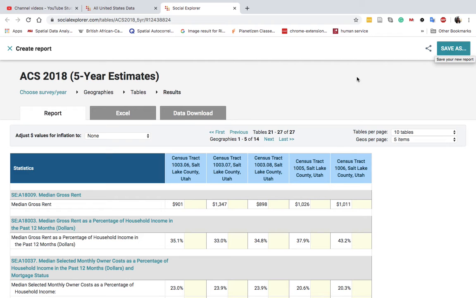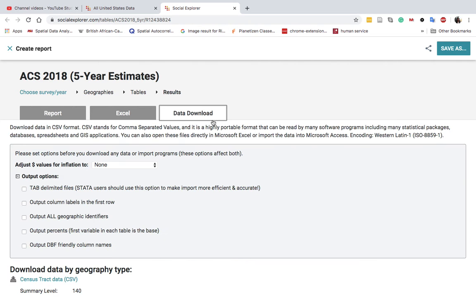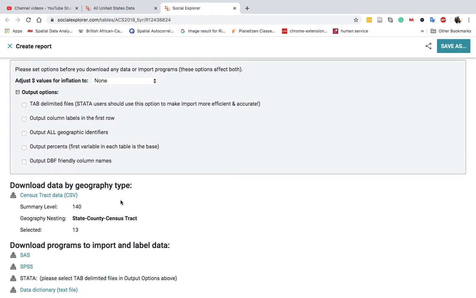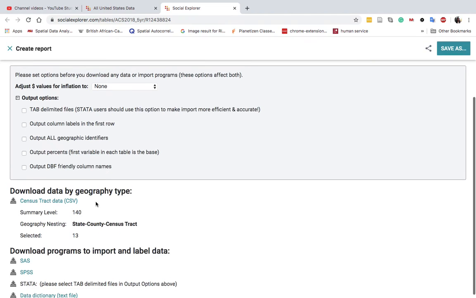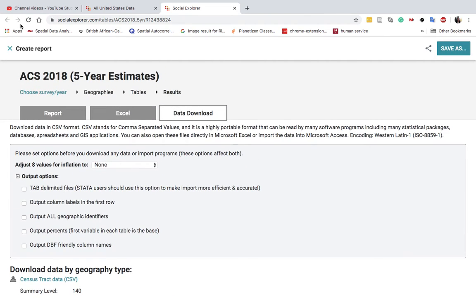You can save it and then you can download it here, data download. Here I usually pick something that you can see in Excel, like the census tract data as CSV. You can download it and then complete your table.